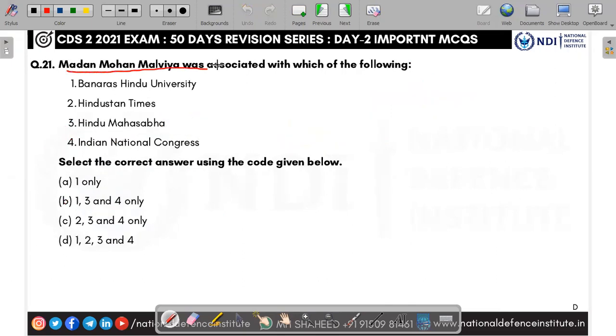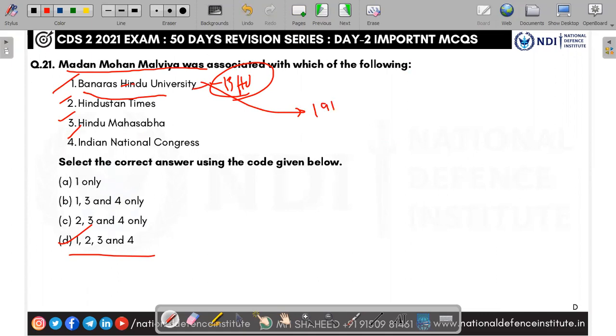Next one, Madan Mohan Malviya. He was associated with which of the following? All the four. Answer is D, 1, 2, 3 and 4. Yes, he founded the Benares Hindu University. Very, very important. In fact, this M.M. Malviya founded the Benares Hindu University in 1916. He is also associated with the Hindustan Times.